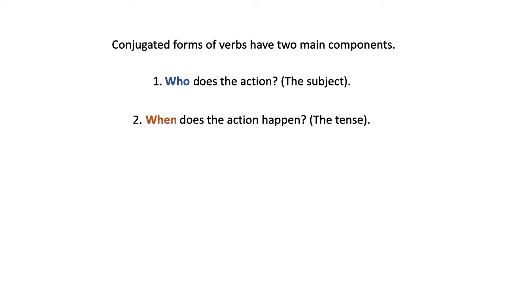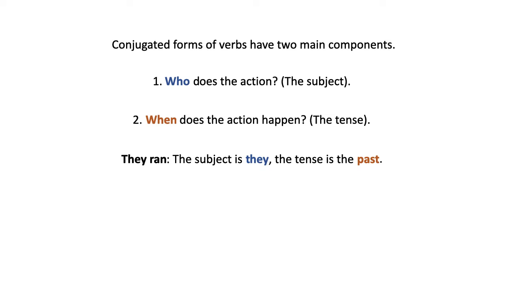For example, let me give you a few examples. They ran. Right? That is a verb. We have here a subject. Who runs? Of course, they. So they are the subject. But where's the tense? Well, if you think about it, ran, not they run, but they ran, that means that it happened in the past, right?